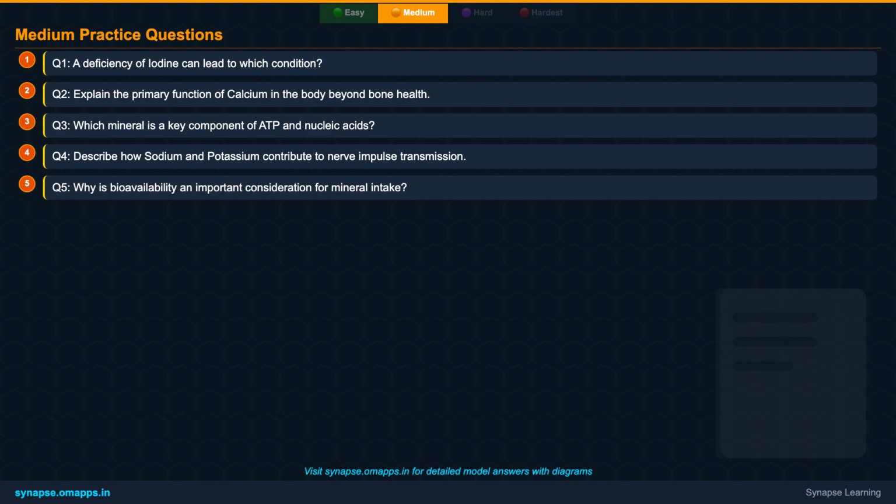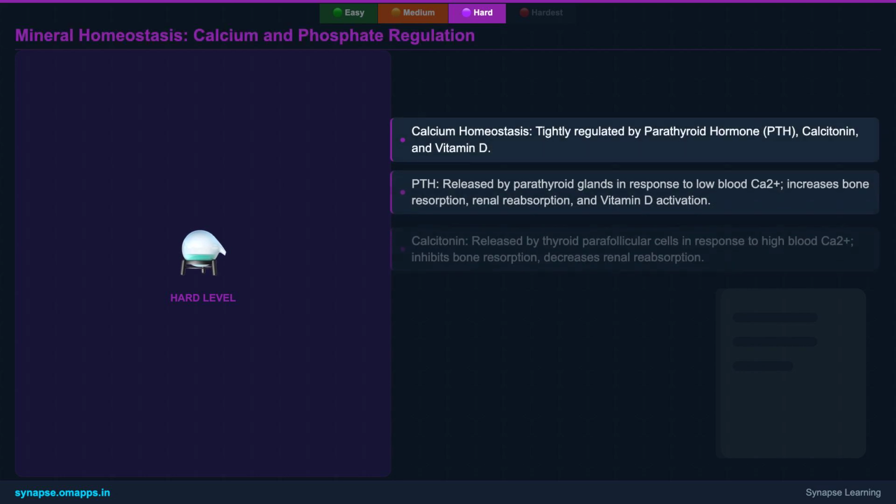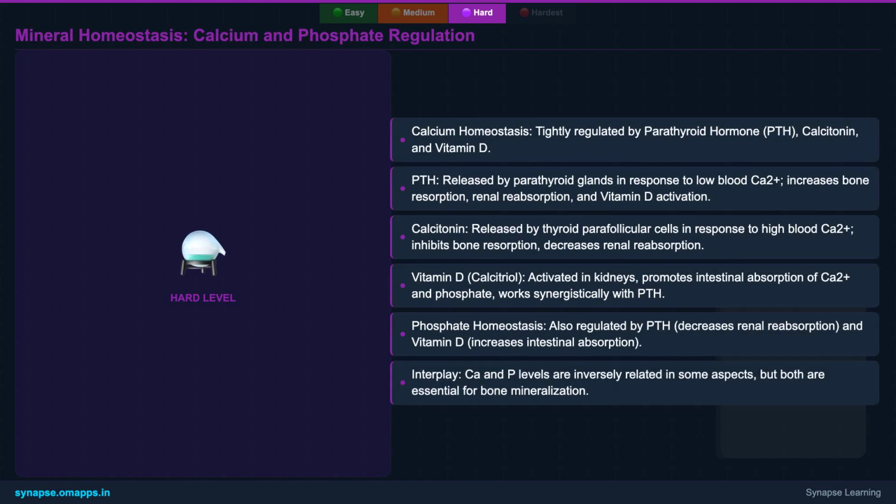Good luck! Feeling confident? Let's elevate our understanding to the hard level, where we'll explore the intricate regulatory mechanisms of minerals. On this slide, we unravel the complex dance of calcium and phosphate homeostasis. We'll examine the roles of parathyroid hormone, calcitonin, and vitamin D in maintaining precise levels of these minerals, crucial for bone health and many cellular processes. Pay close attention to their synergistic and antagonistic actions.